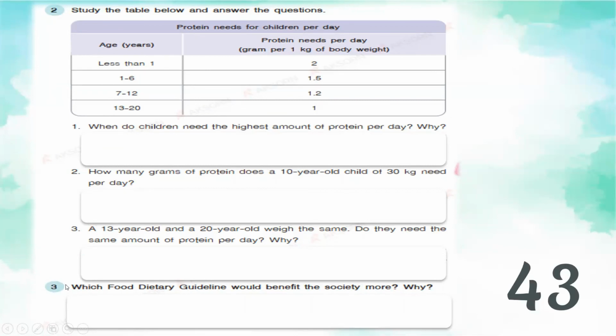Okay, so the third part or the last part of our activity is based from the 9 food dietary guidelines that I discussed a while ago. So the question says, which food dietary guideline would benefit the society more? Is it number 1, 2, 3, 4, 5, 6, 7, 8, or 9? And what is the reason why? So if you are finished, you can compare your answers here.